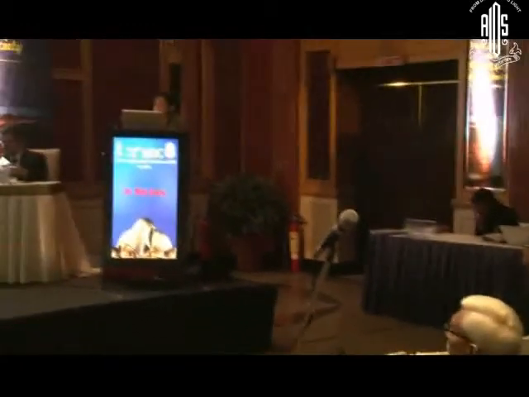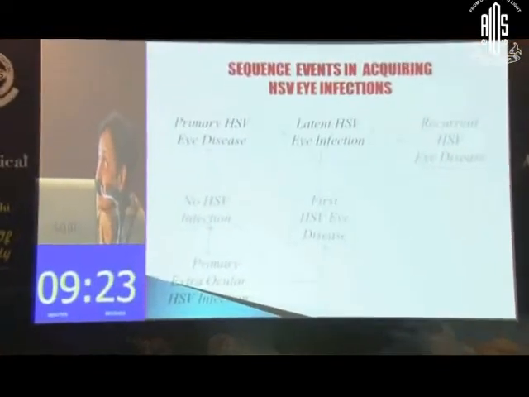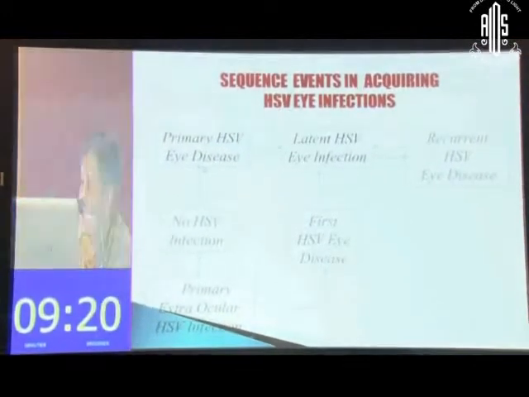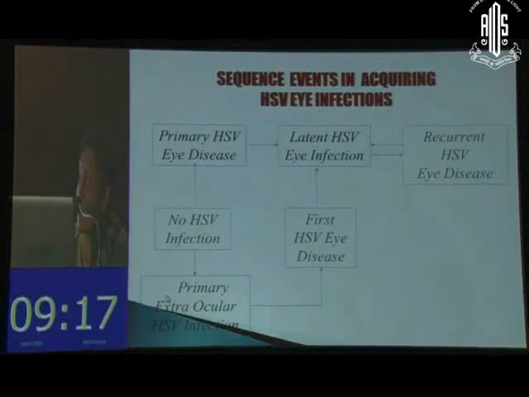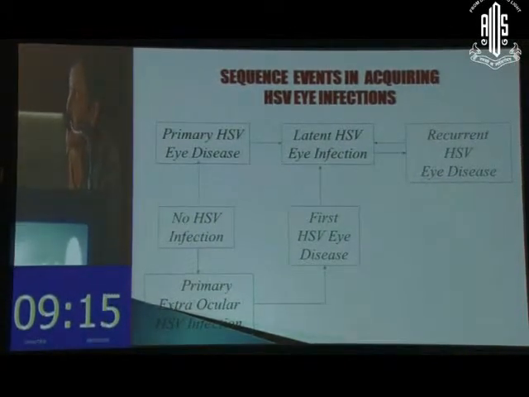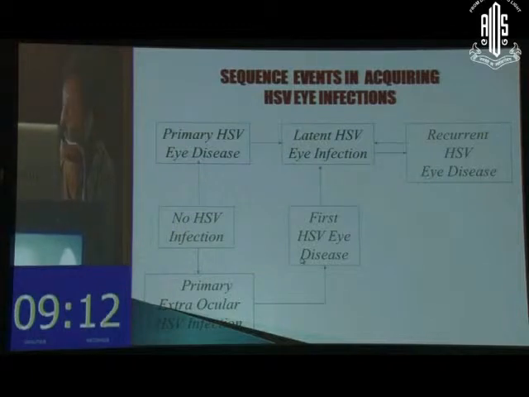We've already had a discussion on corneal bacterial keratitis, fungal keratitis, and different modes of treatment. Now we are left with another important entity, which is viral keratitis. To briefly go over the sequence of events of viral keratitis: you may be in a condition where there is no HSV eye infection. It may lead to primary HSV eye disease, or we may start with a primary extraocular HSV infection. All these, when they lead to primary herpes simplex virus eye disease, may go into a latent phase or into a recurrent eye disease.